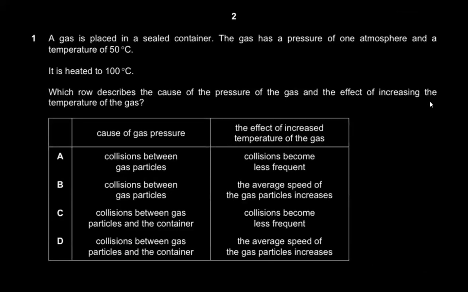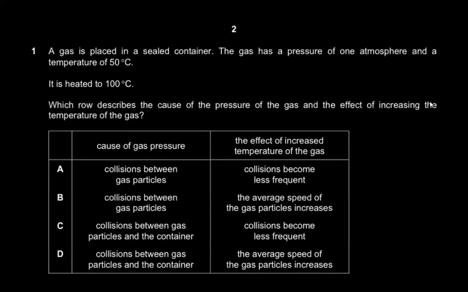The variant is 21, right? 0620. Okay, question number 1 says a gas is placed in a sealed container. So obviously you have a container right here. I'll draw the container, and say there's this gas.